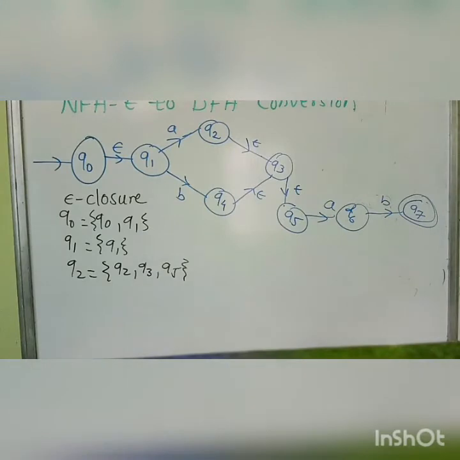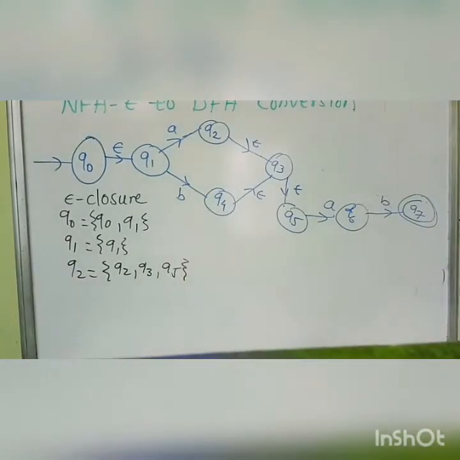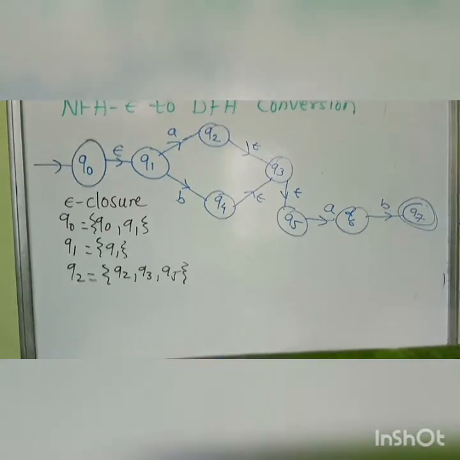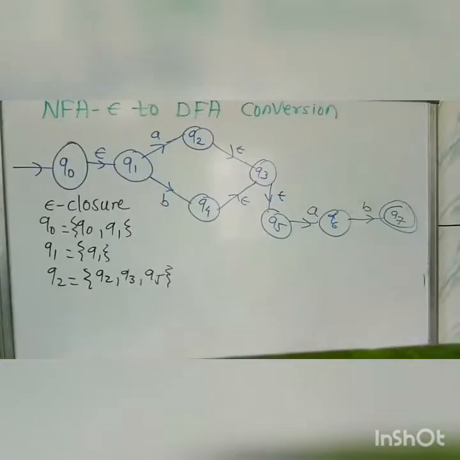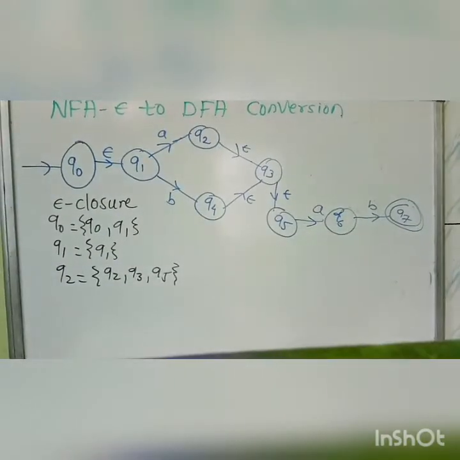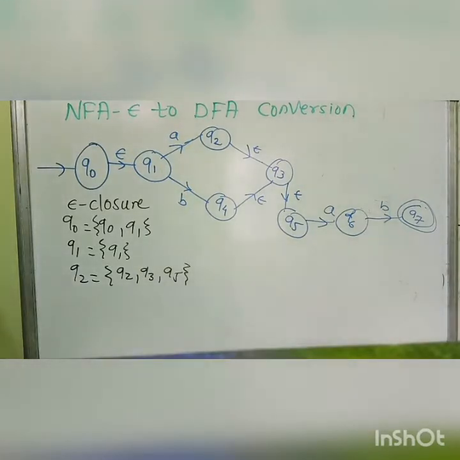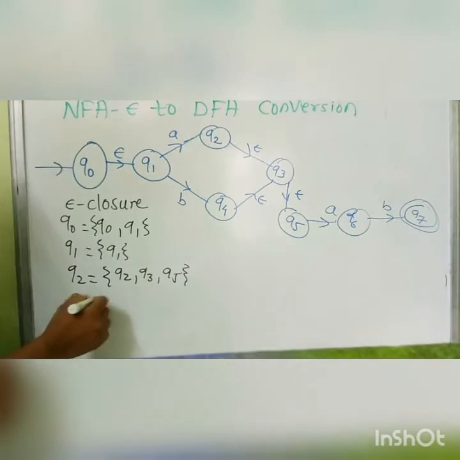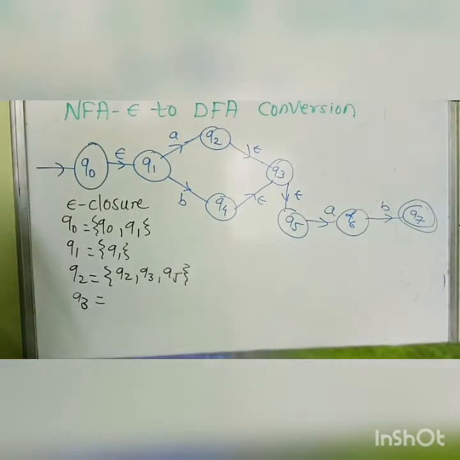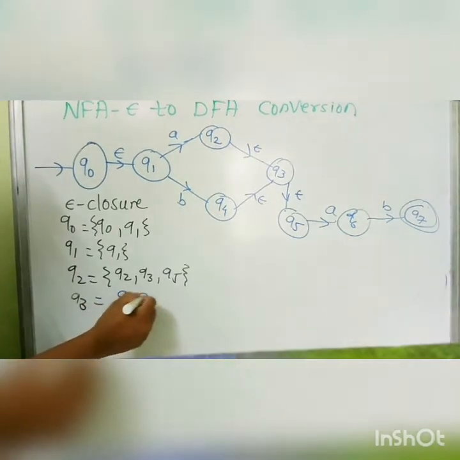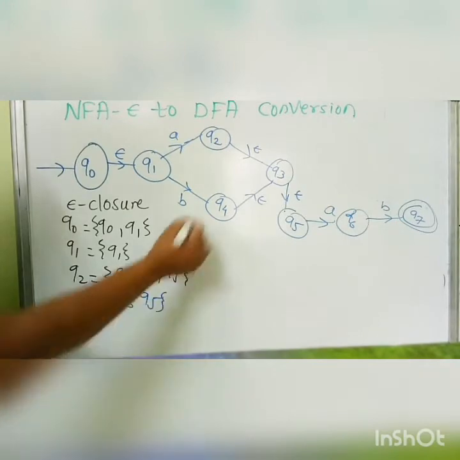Next, we will take Q3 first. Q3 is connected to Q5, and so in the epsilon closure only Q3 and Q5 will come.